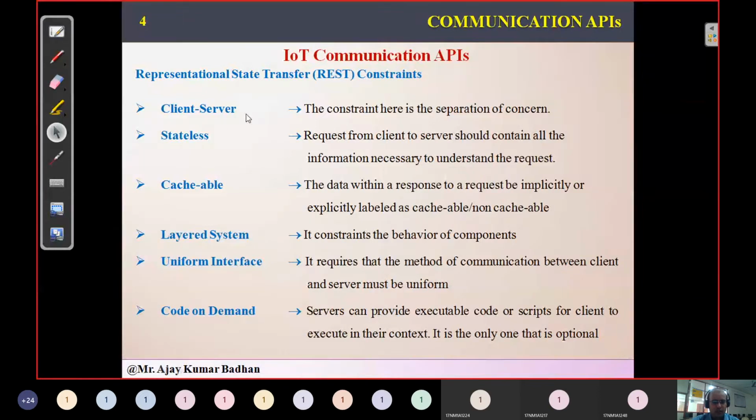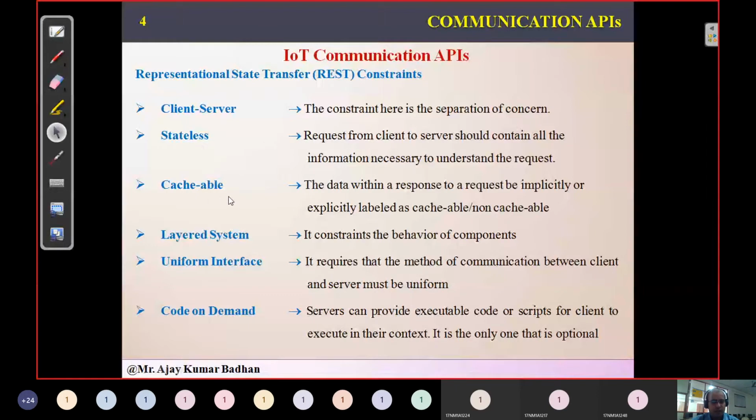It's very easy. First one is client server. The client should not bother about where the data is coming from. Then it is a constraint of the server: the server should not bother which web browser the client is using. Stateless: what we are saying is each and every request transmitted from client to the server is independent of each other. So since it is independent, we need to provide all the information in each and every request we are transmitting from client to server.